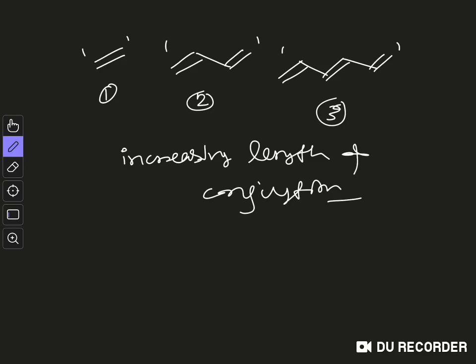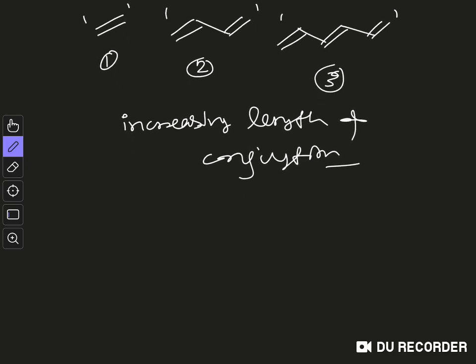So you can show it by the molecular orbital diagram, but I prefer another way. What is the way? If you just remember the expression of the energy of a particle in a one dimensional box, I am not writing down the expression, I actually forgot it, but one thing I remember is that the energy is inversely proportional to the length of the box. So E is proportional to 1 by L, where L is the length of the box.